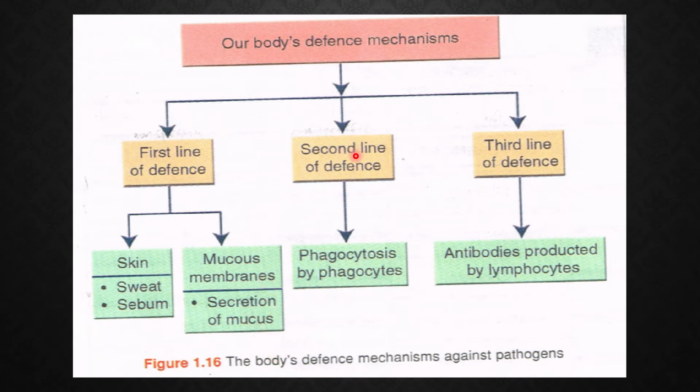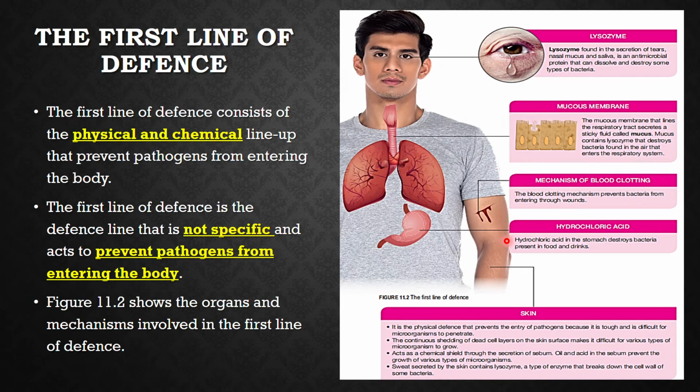For the second line of defense, there are phagocytes, which is also a type of white blood cells that is responsible to eat up, or we say to engulf, those microorganisms, and the process which we call phagocytosis. And the third line of defense is very specific, where the antibodies will be produced by lymphocytes to act on the specific antigens.